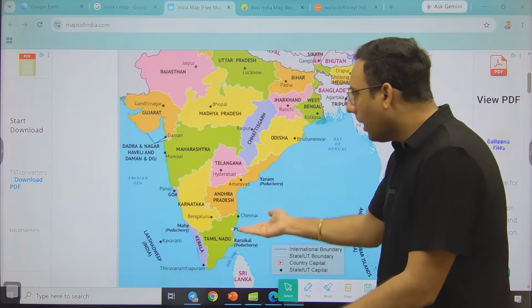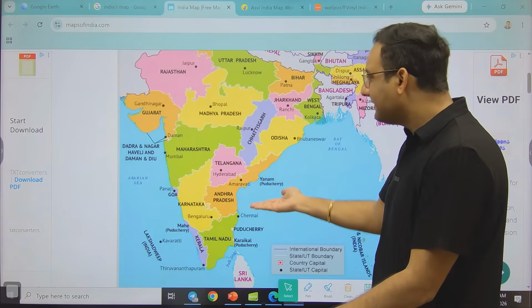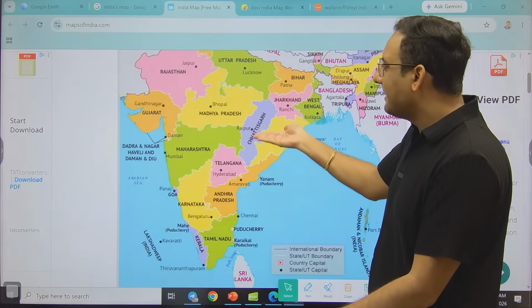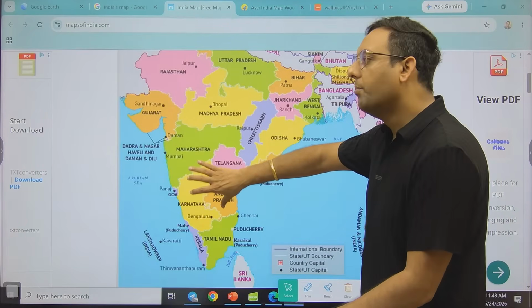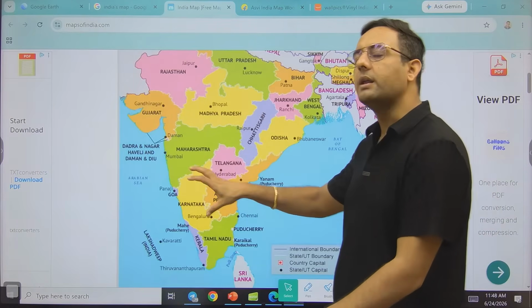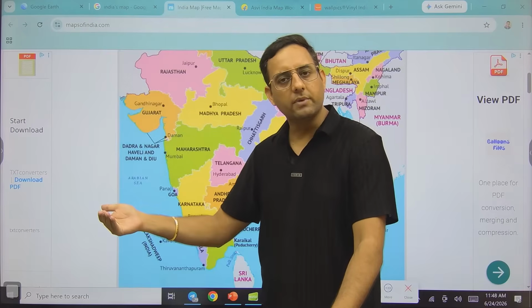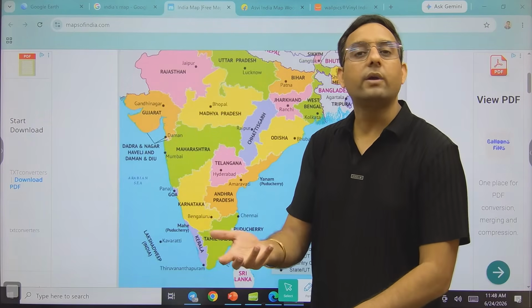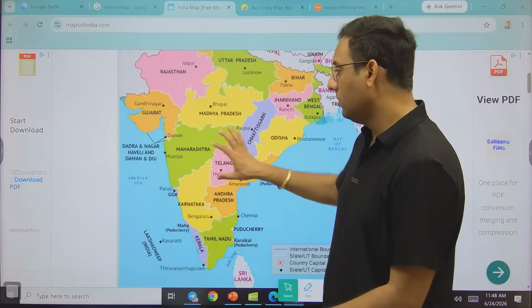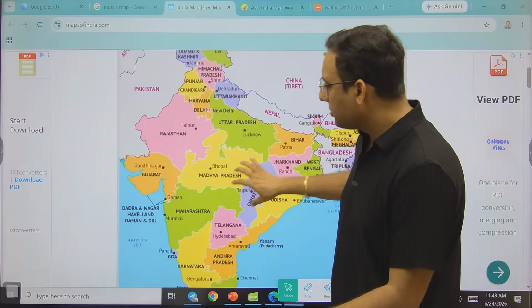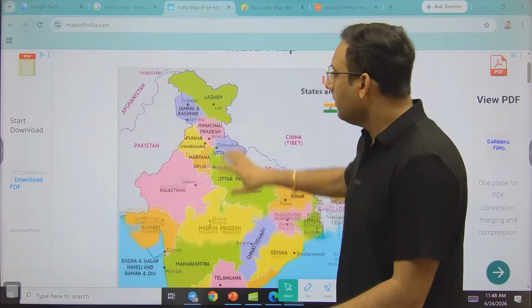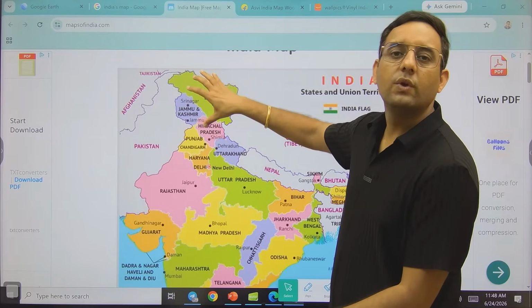These are the parts of the tropical climate. Now if you go above sea level, the temperature will start decreasing. Here you will feel more heat throughout the year. Even in the December and January months, the temperature will be more than 20 degrees, not less than 20 degrees, in most of the parts. Here the climate is mild. If you go to this part, the temperature will be very low.